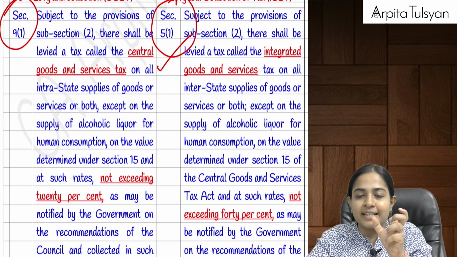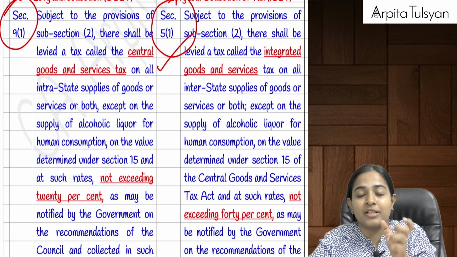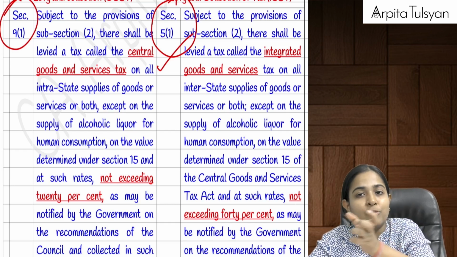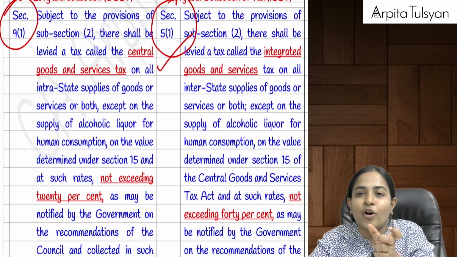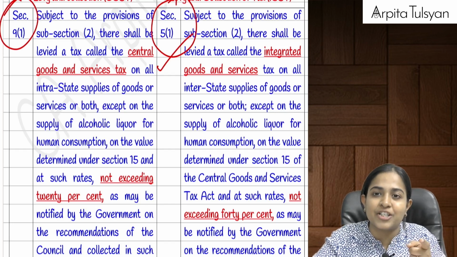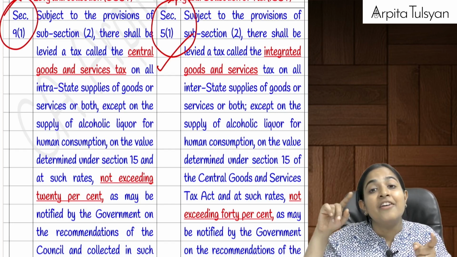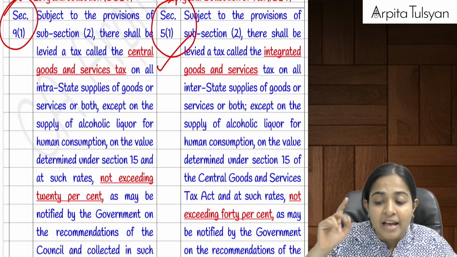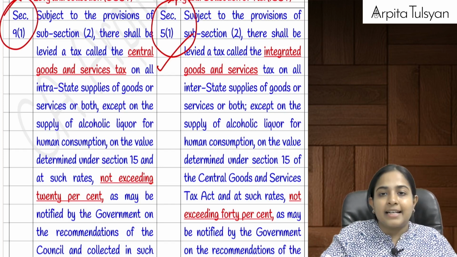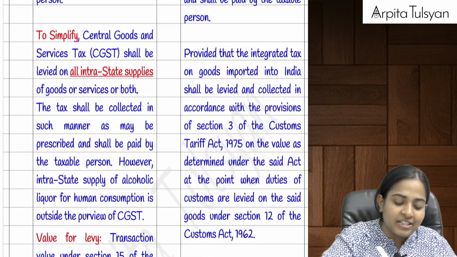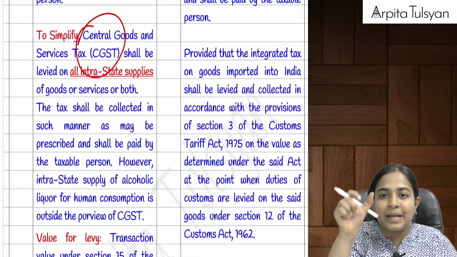And this CGST, the Central Goods and Service Tax, will be applicable on what value? This will be applicable on the transaction value, which we are going to discuss in the valuation chapter under section number 50. Are you clear with this? Now at what rate will the CGST be applicable? CGST will be applicable at the notified rates.